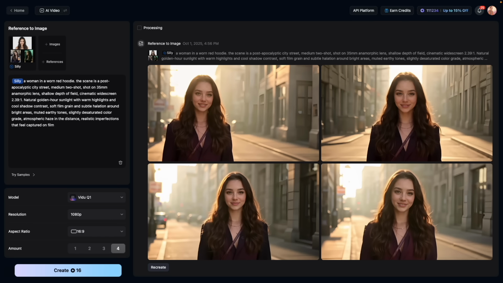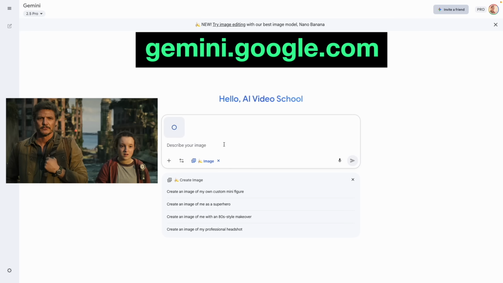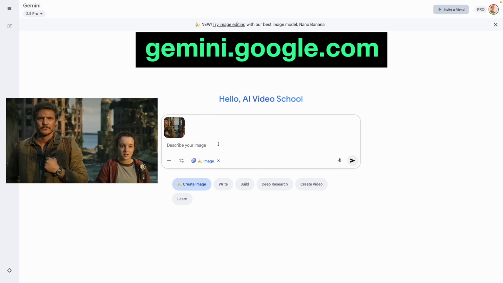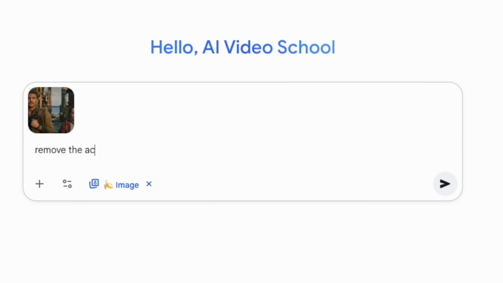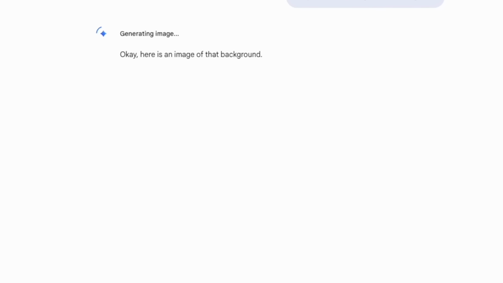Okay, so this is what we got. This doesn't look anything like the scene that we were trying to go for with The Last of Us. Now, one thing I tried to do was take this picture from The Last of Us and just say, remove the actors. And it says, I can't do that, sorry. So I'll just say, can you make an image of that background? Oh, we'll try this.